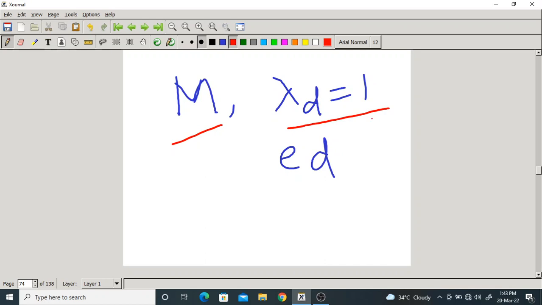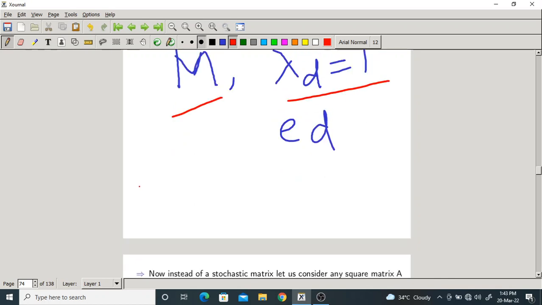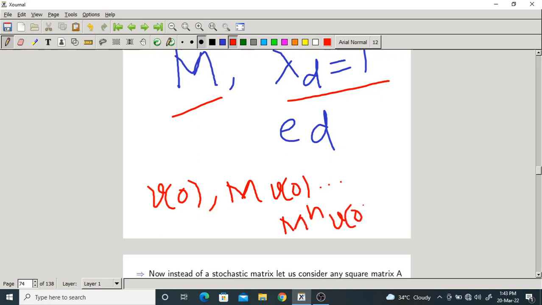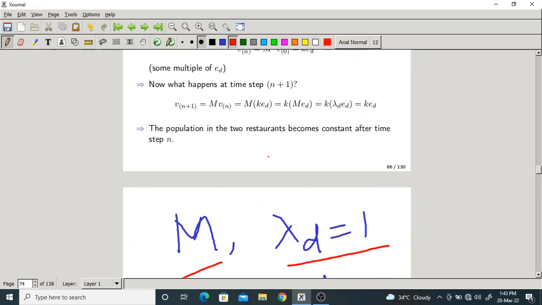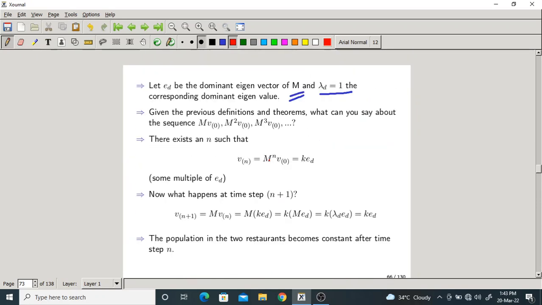Now what do we have to prove? The series V0, MV0, and so on, M power n V0 approaches or converges to what? Some multiplication k into ED. That is what we have to prove. So here we have taken this series.